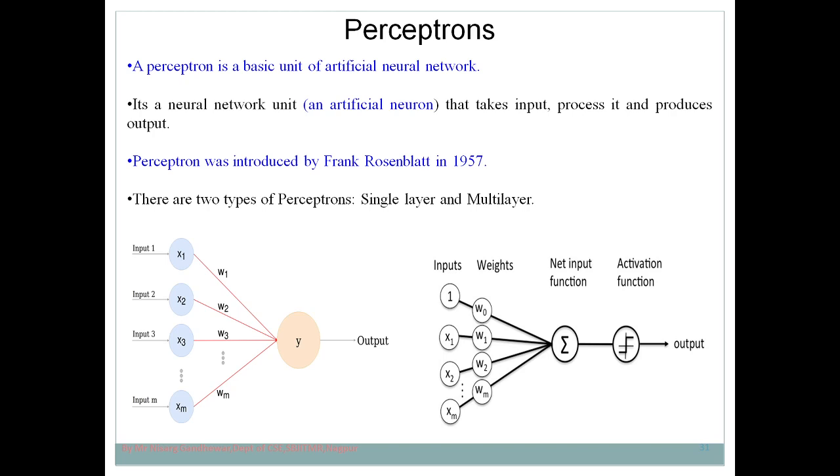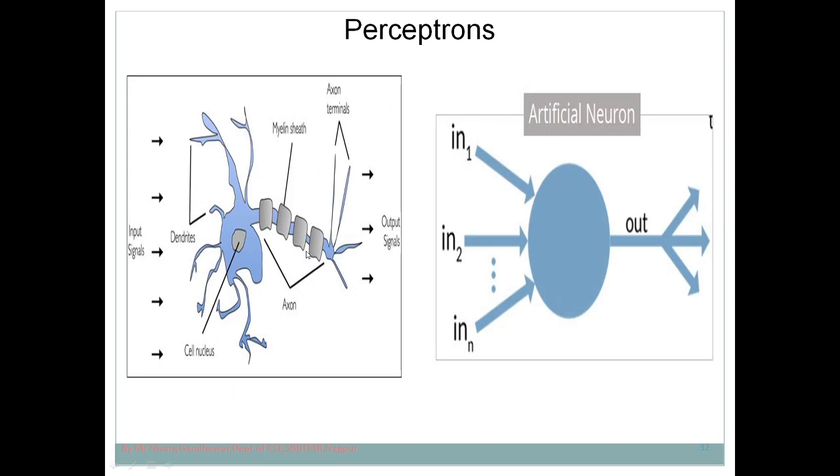Every activation function has its own specialty, and it brings your output into a specific range, and that range is going to vary from activation function to activation function. So this is the structure of a simple perceptron. Now next is, what is the difference between perceptron and neuron?